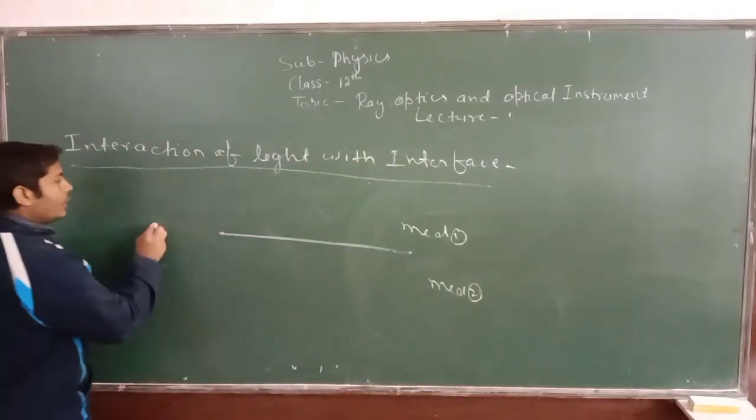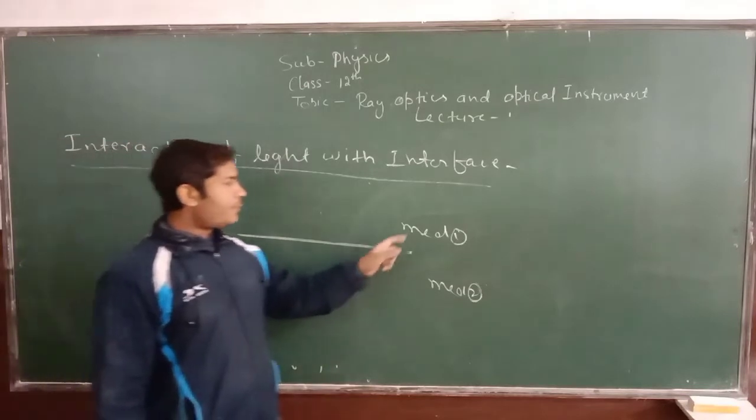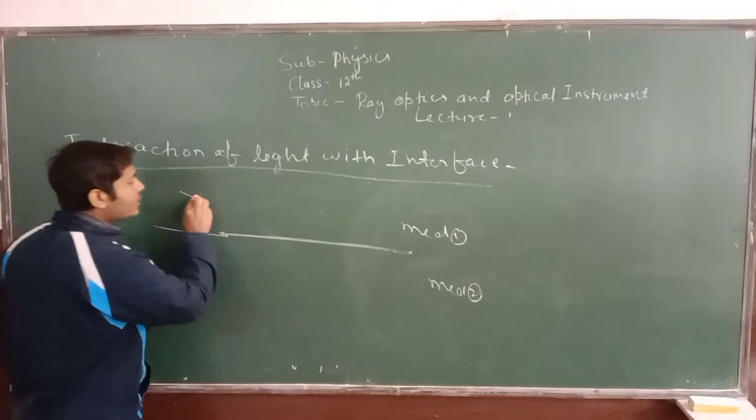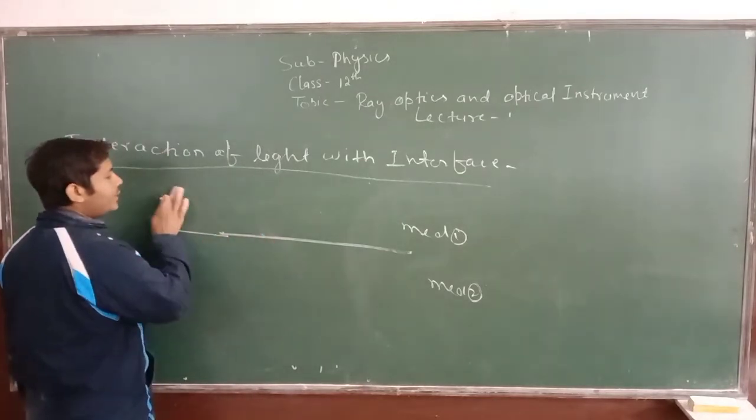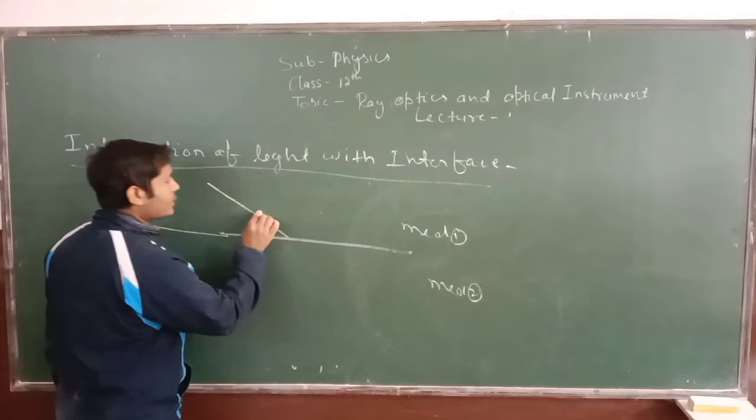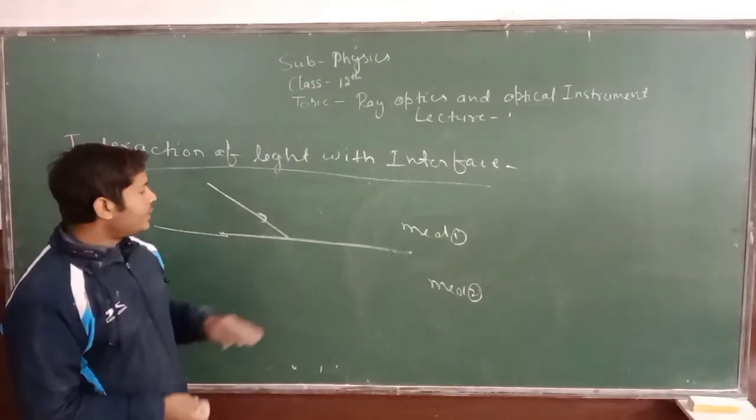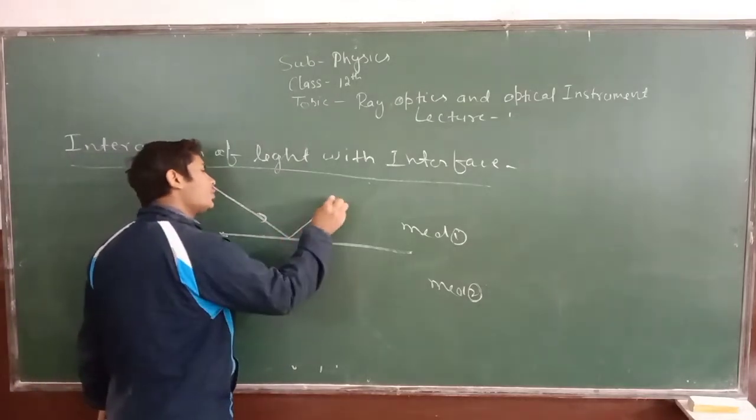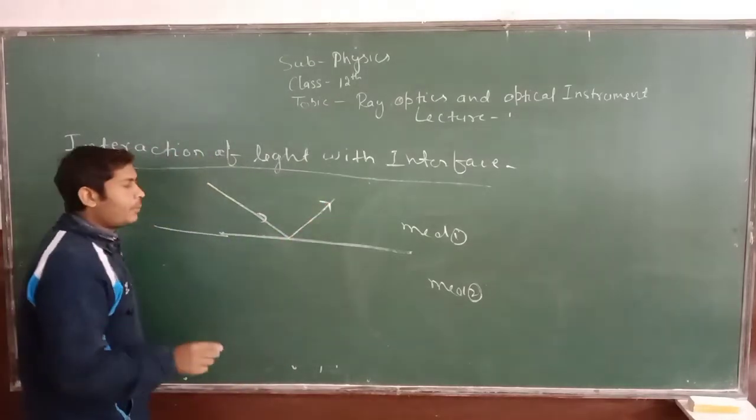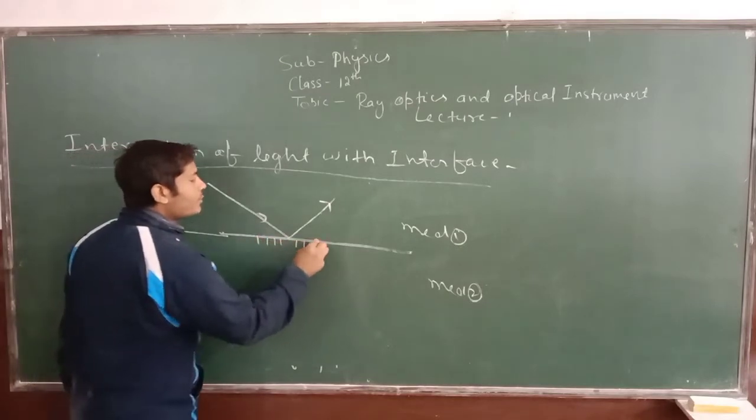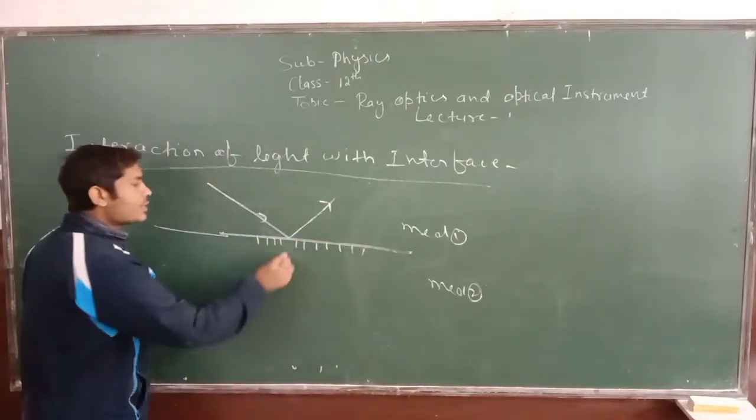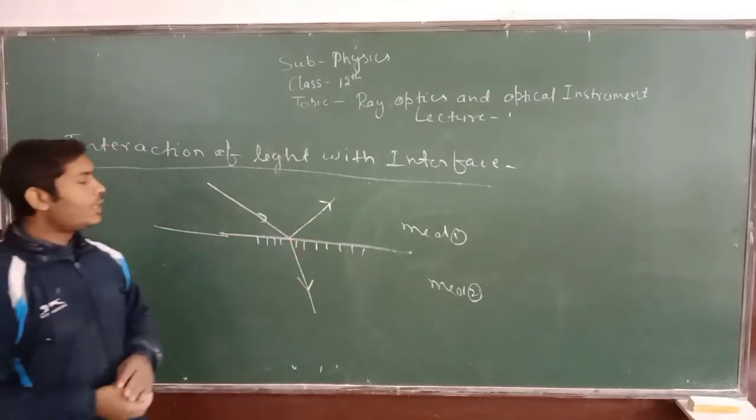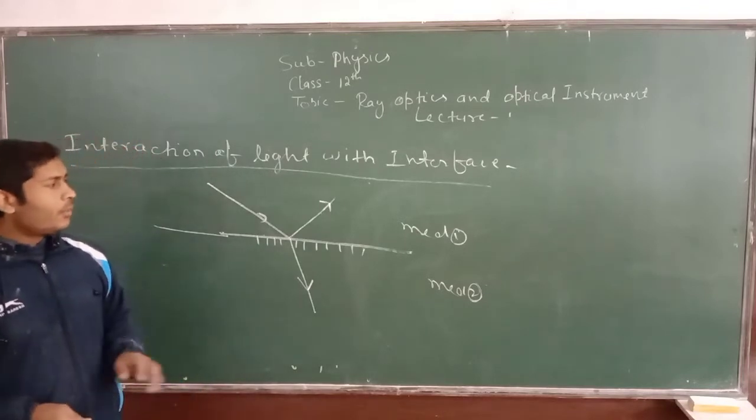Now, let us suppose it is the first medium and it is the second medium, and a ray of light is incident on this surface. So whenever a ray of light is incident on any surface, some amount of light is reflected, turned back into the same medium, and some amount of light is absorbed by the surface, and some amount of light deviates from its original path when it enters into another medium from the one medium.